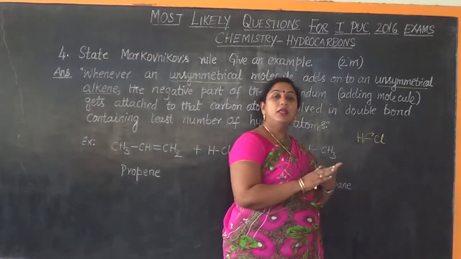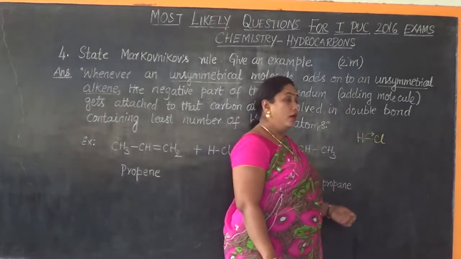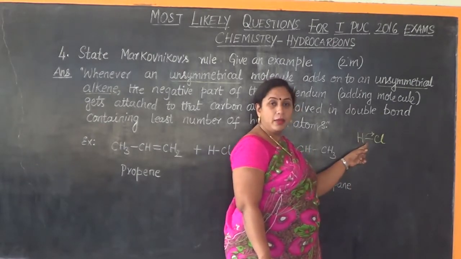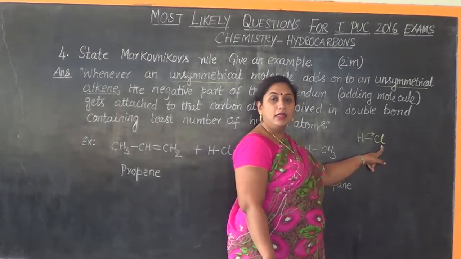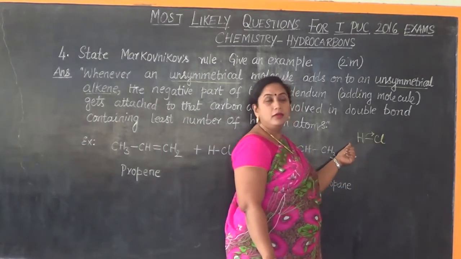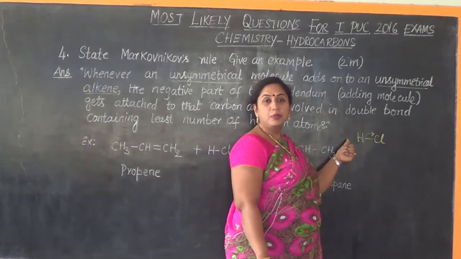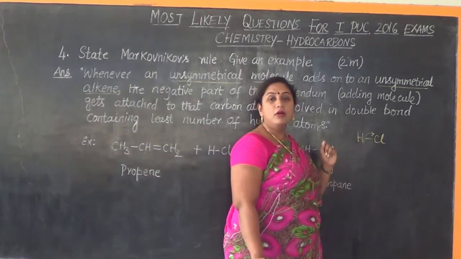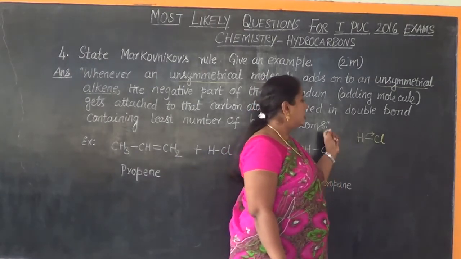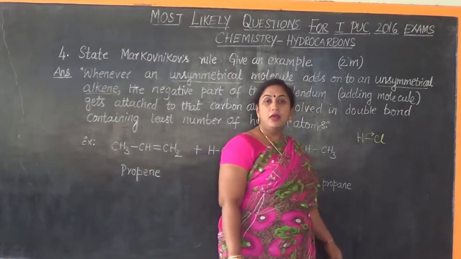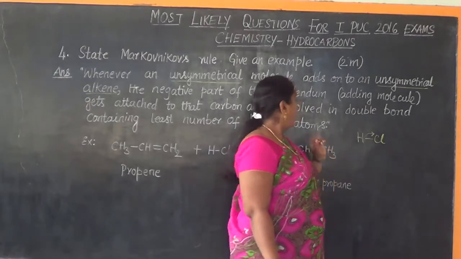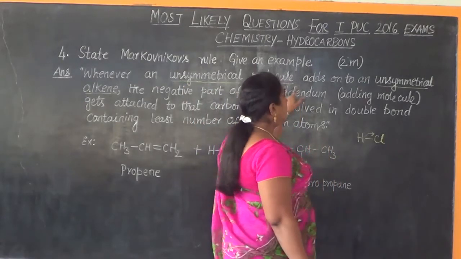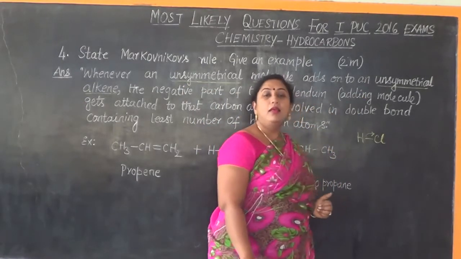That happens if there is a breaking of the bond. If the breaking is not happening, then the chlorine end will become highly polar, that is negatively charged, and the hydrogen end, which is polarized, will get a positive partial charge. So this is an example of an unsymmetrical molecule trying to add to an unsymmetrical alkene.